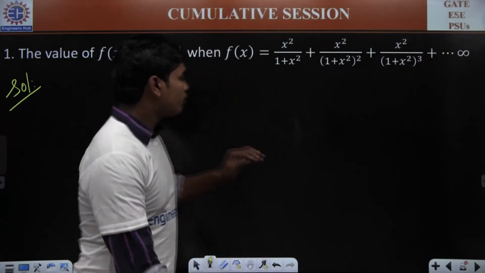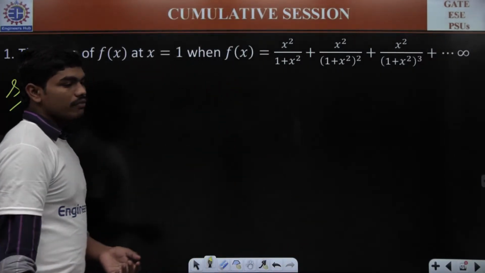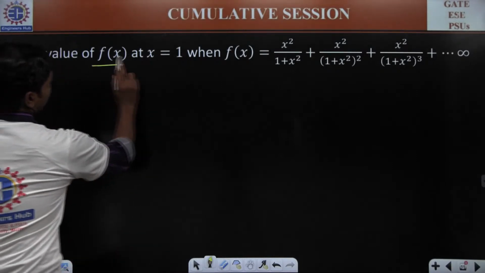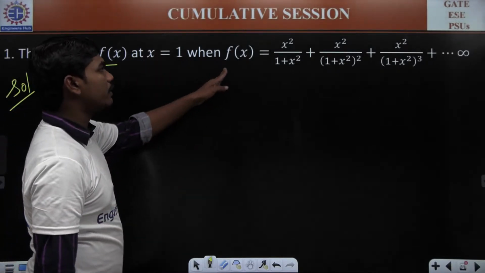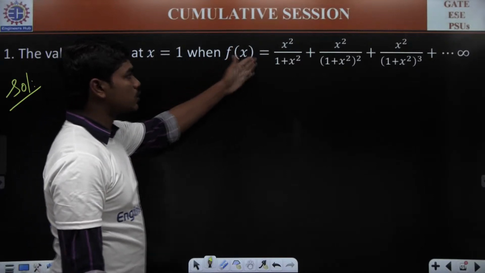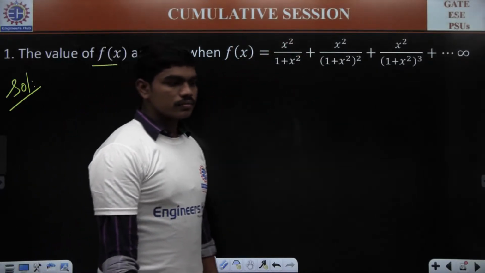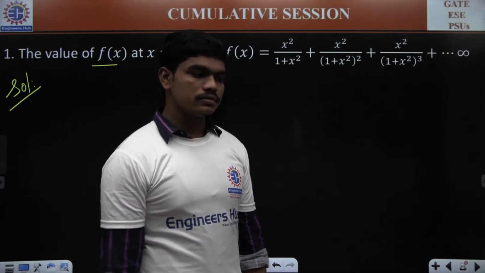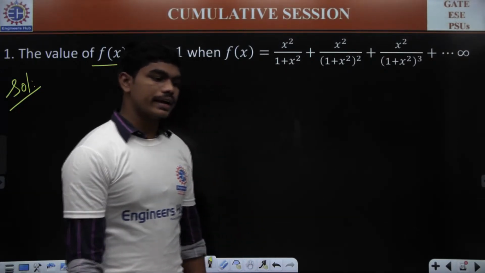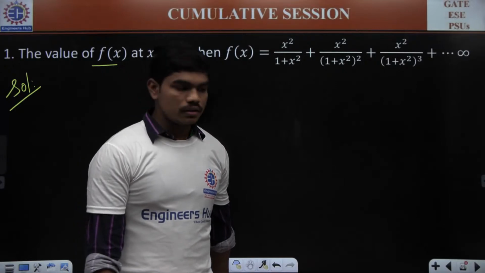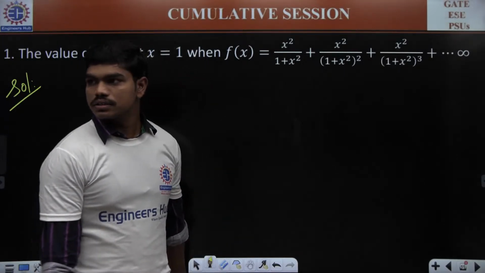Okay. So for the time being, let's try to solve this question. The value of f of x at x is equal to 1, when f of x is equal to x square by 1 plus x square and so on. So please try to calculate this value and tell me what's the answer. 1 Mauli, 1 Divya. Okay, what about others?